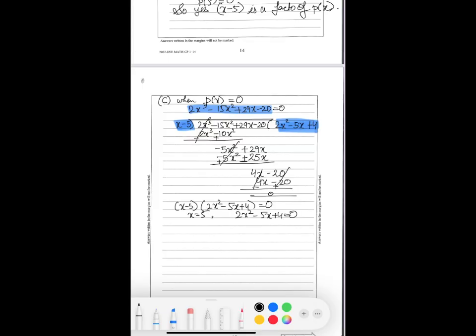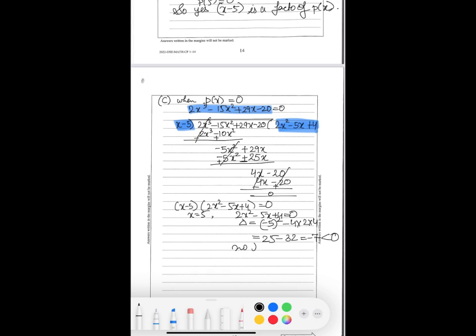We'll find the discriminant, so by that we can find the nature of the roots. The discriminant is b squared minus 4ac, so minus 5 squared minus 4 times 2 times 4, which is 25 minus 32, which comes to minus 7, which is less than 0.